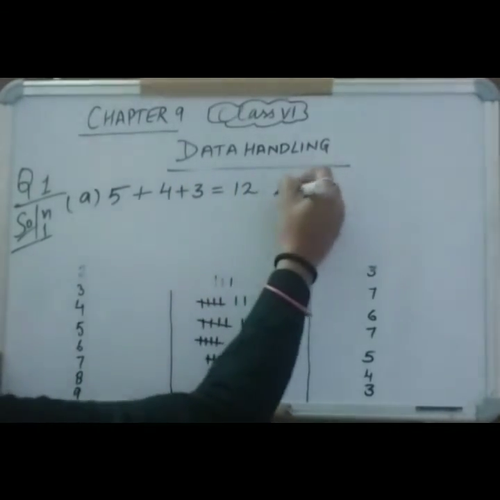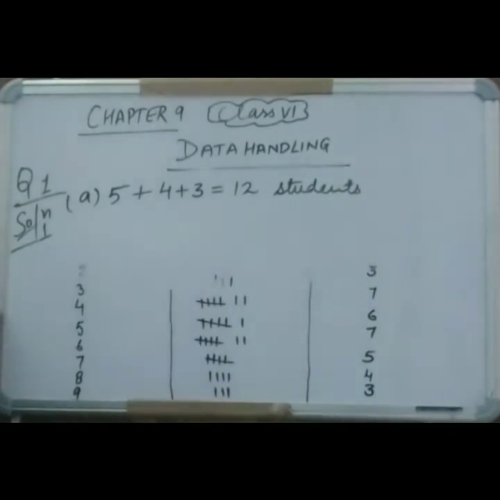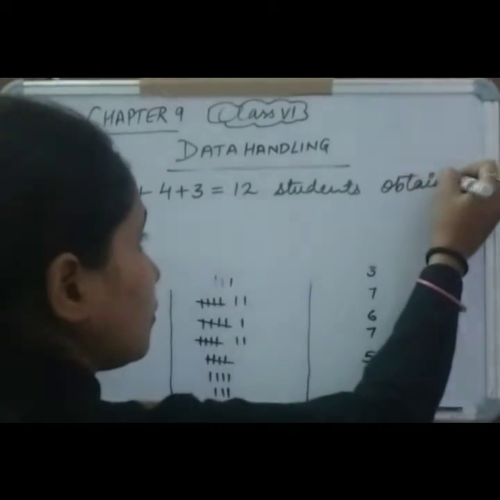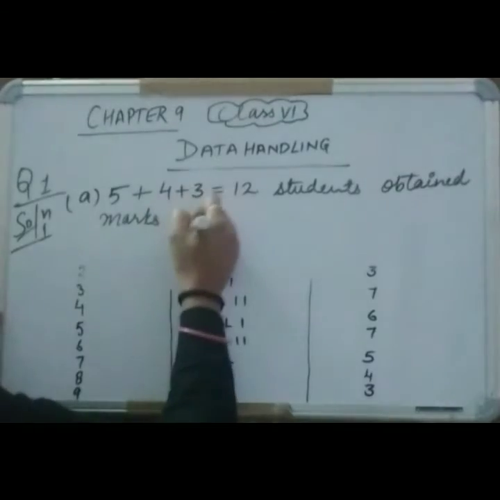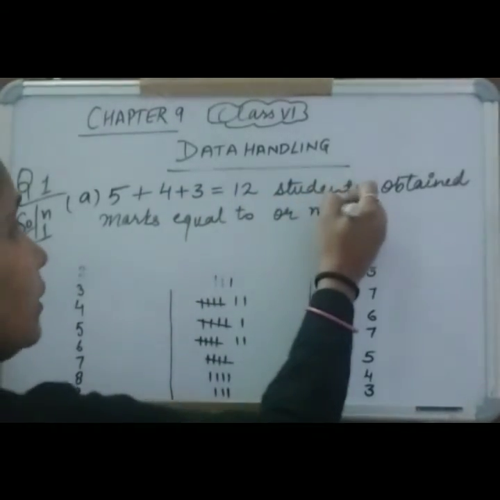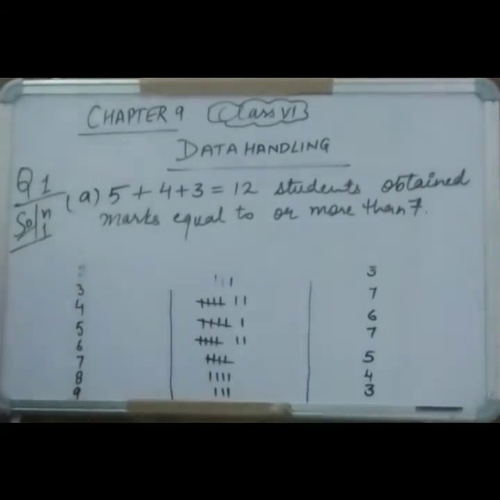So 12 students obtained marks equal to or more than 7.